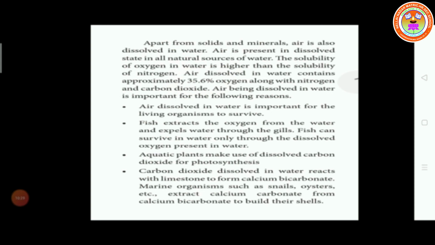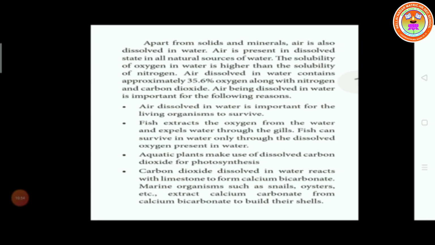So air being dissolved in water is important for the following reasons. Air dissolved in water is important for living organisms to survive. Fish extract the oxygen from the water and expel the water through the gills. So fish can survive in water only through the dissolved oxygen present in the water.